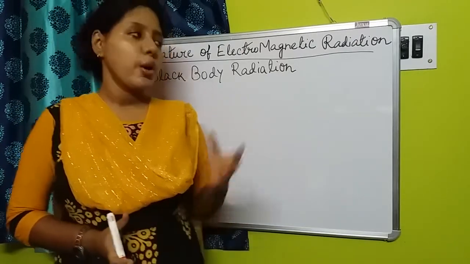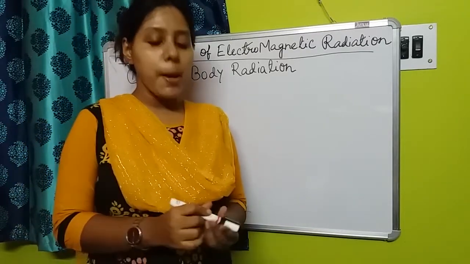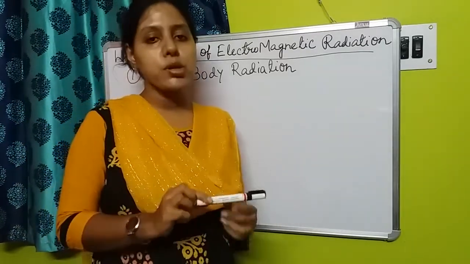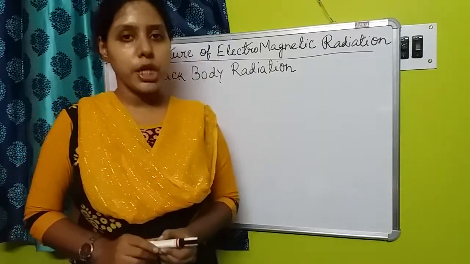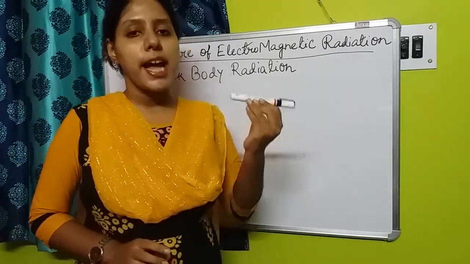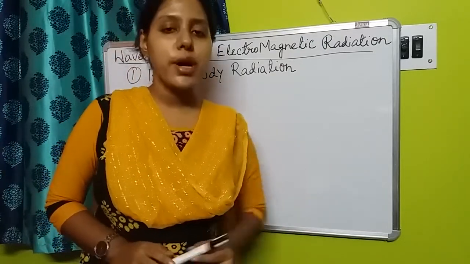For example, we could explain this by an experimental fact. Suppose you have taken one iron rod and you started heating that iron rod. So what do you see first?